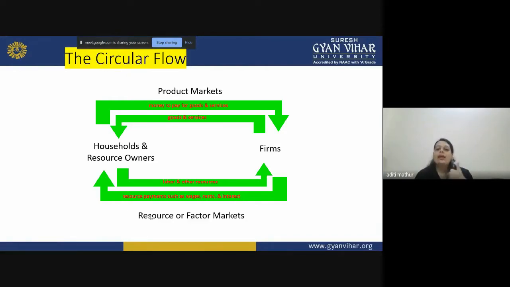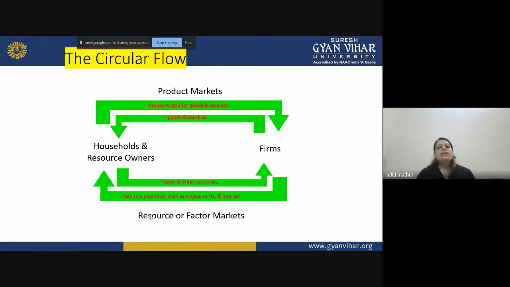Land, if you are renting the land, you will get your rent. If you are giving the services as a labor, you will get the wages, and if you are giving the money, you will get the interest, right? So this is one of the circular flows in which I can easily teach you what is the product market and what is the resource market. Resource market is also known as the factor market.